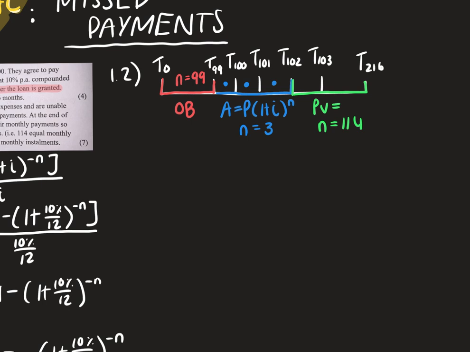And we're going to use the present value formula with our newfound loan value that we get from our blue step, and we're going to figure out what the installments need to be in order to still end your loan period at 216. So let's have a look.